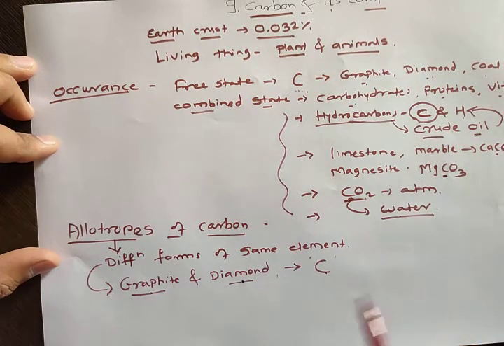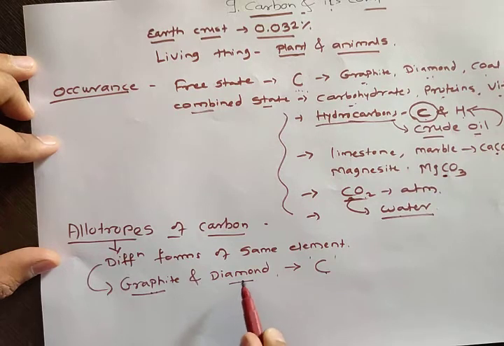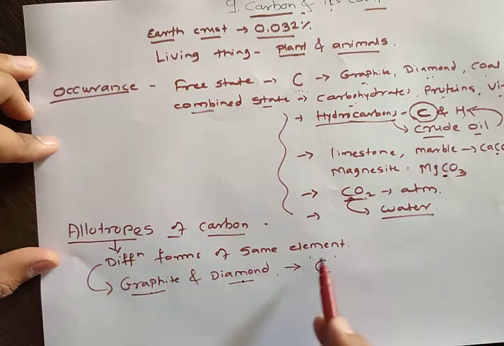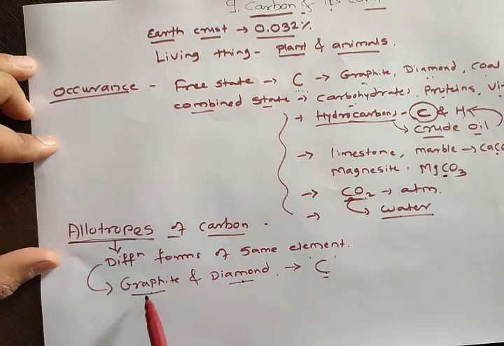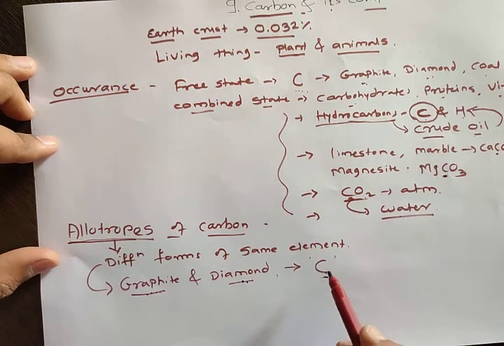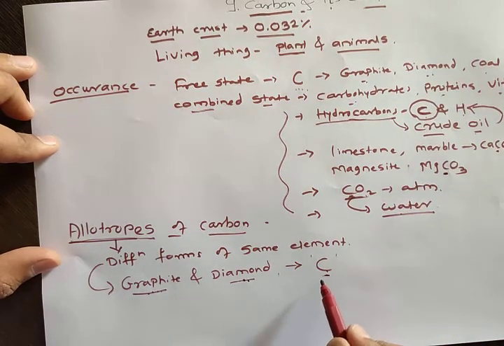One more is there, fullerene, that we will study later. So these are the two different forms of carbon, and the different forms of the same element are known as allotropes. So graphite and diamond are the two allotropes of carbon. Fullerene is also one form of carbon.